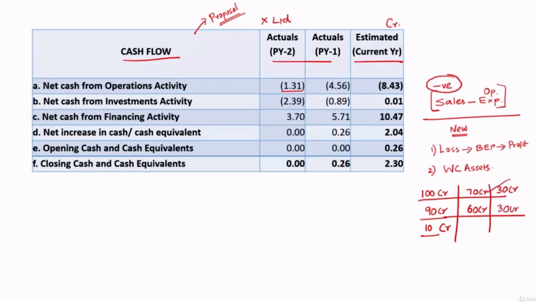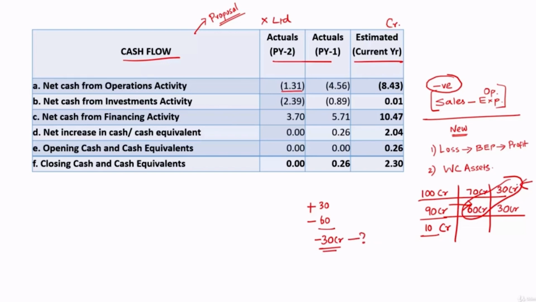But you have to see these two. This is the cash which had come in, and this is the cash which had gone out. So the cash that came in was 30 crore. The cash that went out was 60 crore. So from what they have made from operations, they have actually ended up paying 30 crore without generating any money. So from where they paid this 30 crore, that's what you will get to know from the cash flow statement.